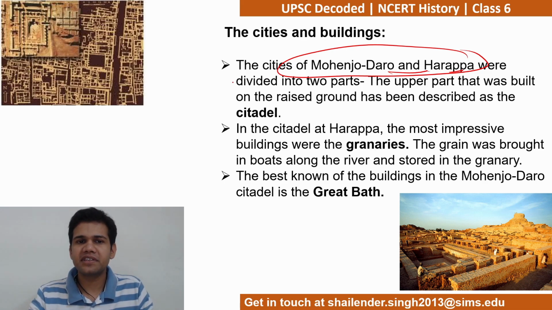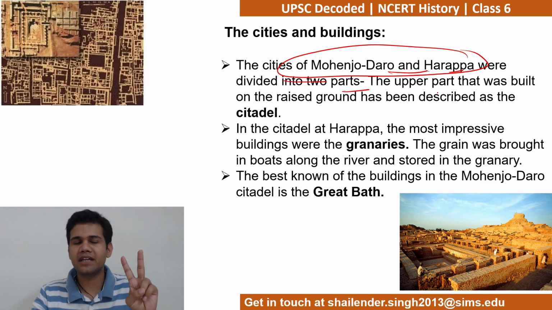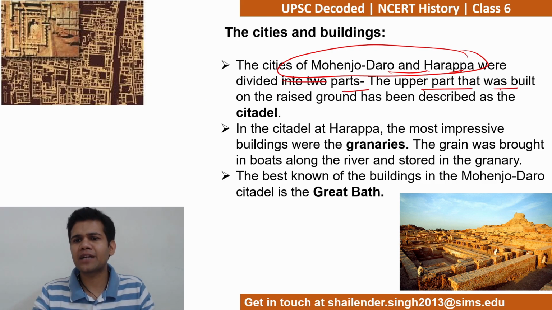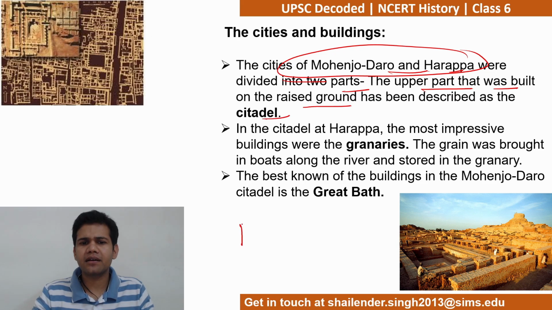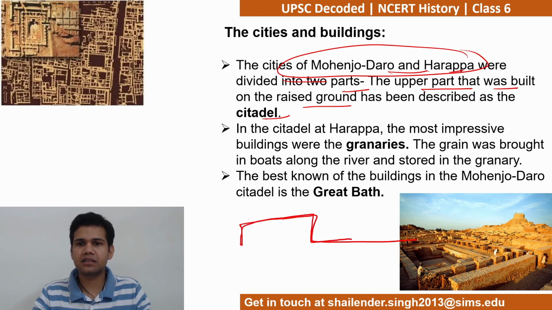Alright, so this is the plan, guys. They were divided into two parts. दो part में divided थे. The upper part was built on the raised ground that has been described as the citadel. Citadel मतलब एक upraised platform है इस तरीके का, और ये lower town है. So one is the citadel, which is the raised platform on which there is the upper part that is located in the western side of the city.